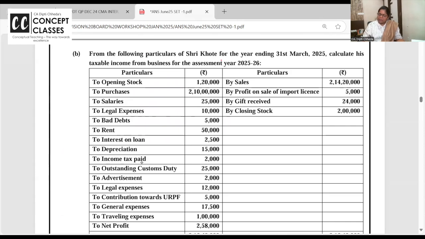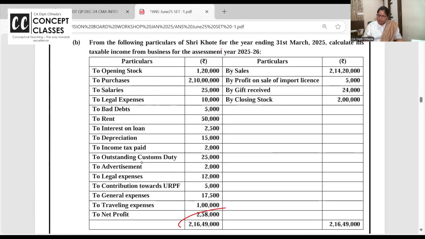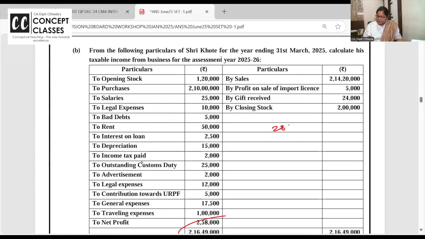Whether default regime or not, business head is all the same. Always you will start with net profit, 258. License will be there, gift we will check the note and closing stock. Depreciation as per books you should always add back.